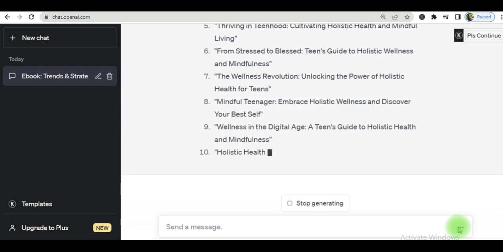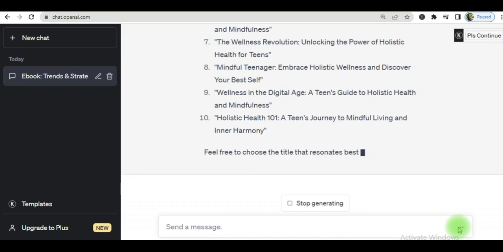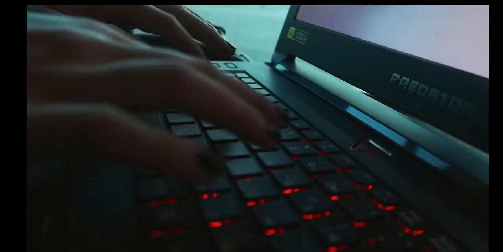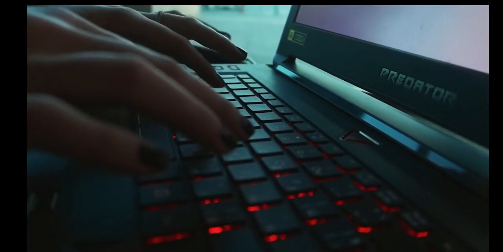I can ask it to give me additional titles. I can make the titles more refined. For instance, let us say that I am targeting, as I mentioned before, a particular group. I may have the title speak specifically to that particular group. Now, as I mentioned in the intro, I'm not finished here.